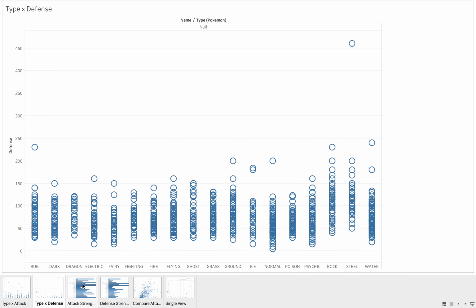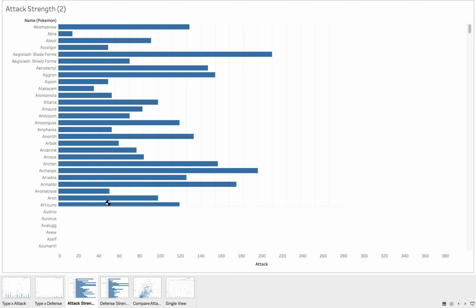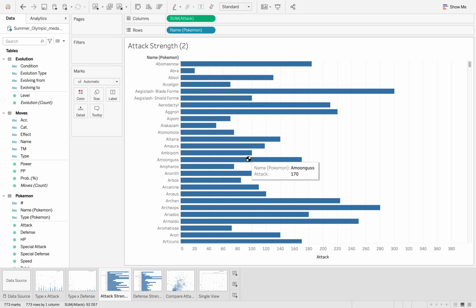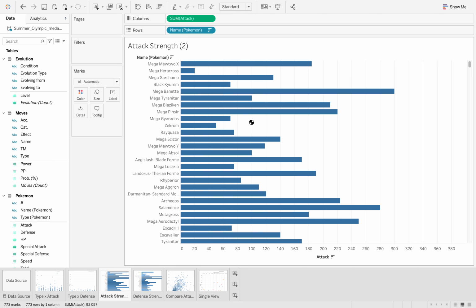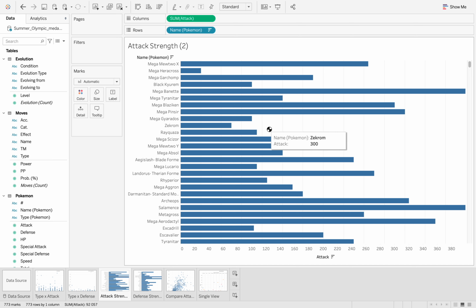But moving on, this side we get to see, it's still loading again, we get to see the attack strength for each Pokemon. And if I may just sort this in descending order to see which Pokemon has the most strength in attack.